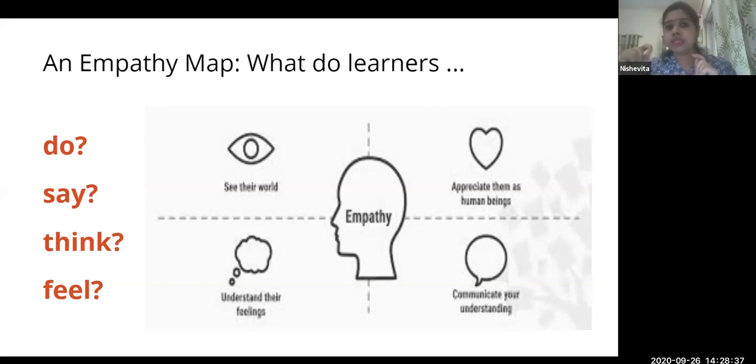The design thinkers will realize that doing and saying is easier to capture, because you do something, you can record your actions. You say something, you can write down what they're saying. Thinking and feeling are more difficult to capture. But the thinking and feeling are also the ones that will contribute to an effective learning experience. If I tune out halfway, then nothing one does or says is going to help in that learning to happen. So, in a way, the idea is to create a kind of a learning experience and an empathy map that will help us as educationists understand the context in which the teaching and learning is happening in a way.